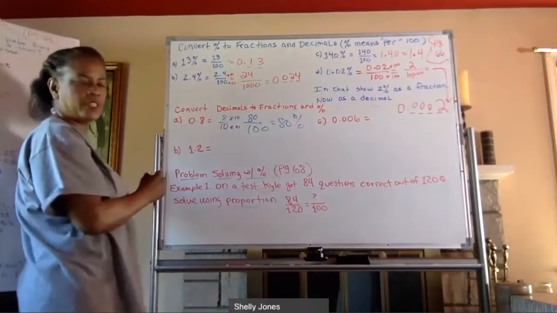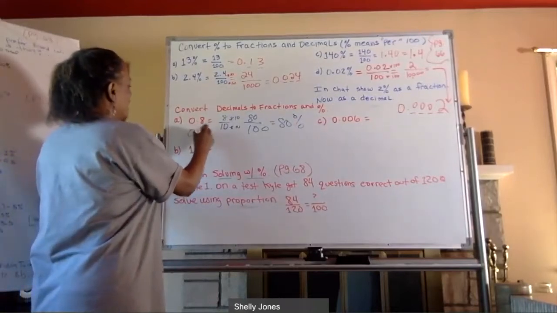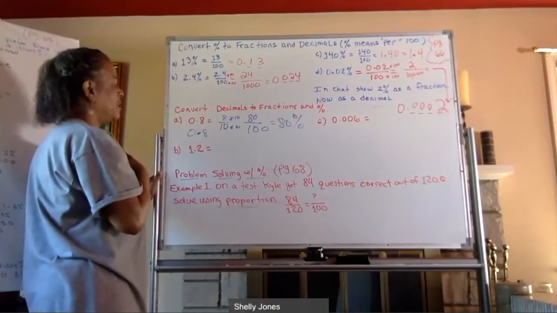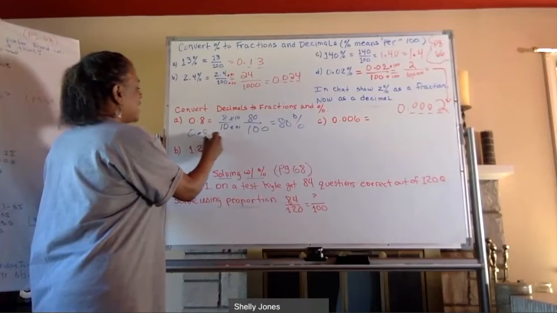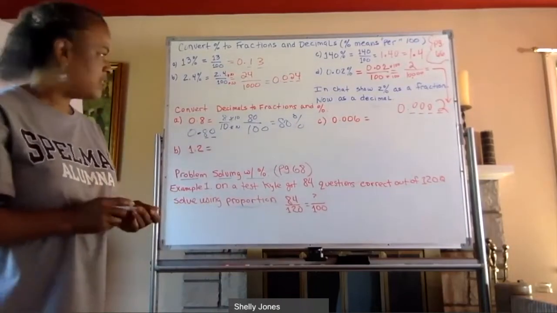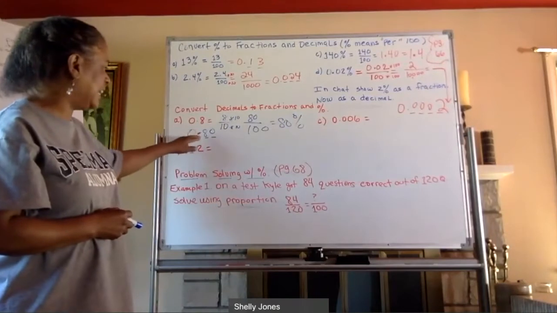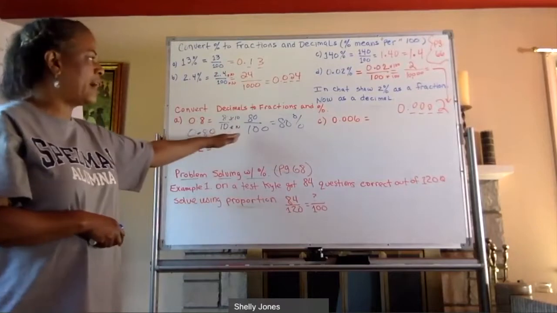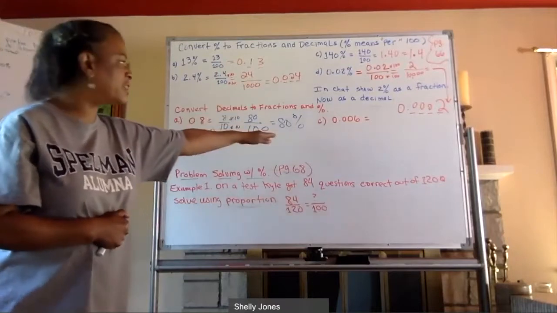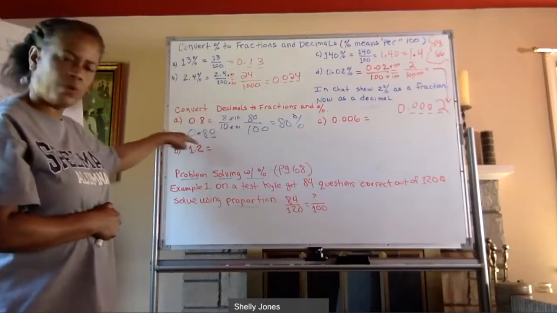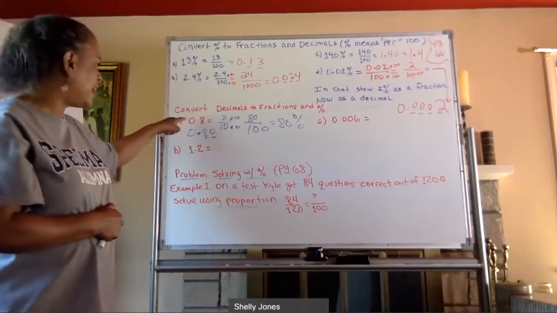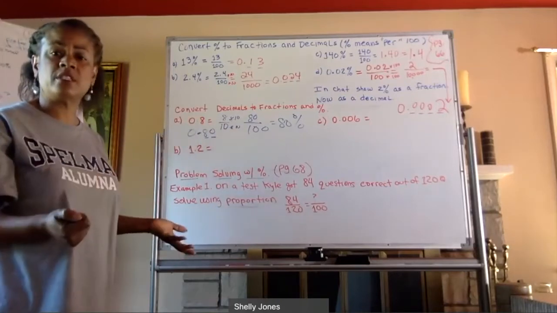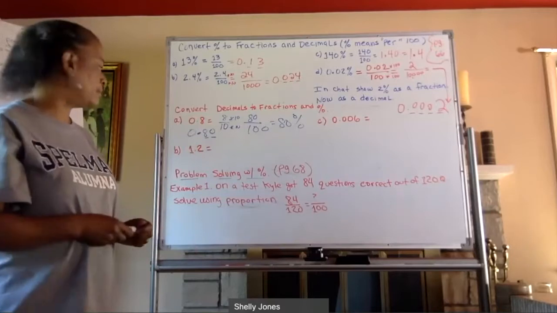Now, I'll say this, though. When you have 0.8, I could have just said, oh, well, this is tenths. I can add a 0 here to make it hundredths. And then once I have that decimal as 80 out of 100, then I know that that's 80%. So yes, I'm asking you to write it as a fraction first and then a percent, but you can also think through it right here. I had 8/10. Well, if I add a 0, then I have 80 hundredths, and 80 hundredths is 80%.